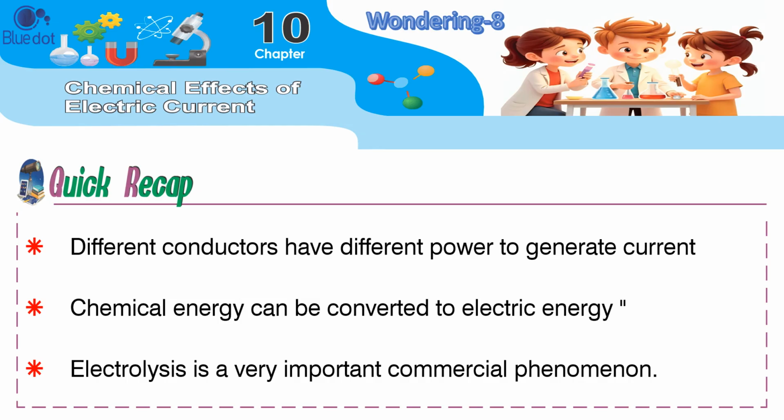Quick recap. Different conductors have different power to generate current. Chemical energy can be converted to electric energy. Electrolysis is a very important commercial phenomenon.